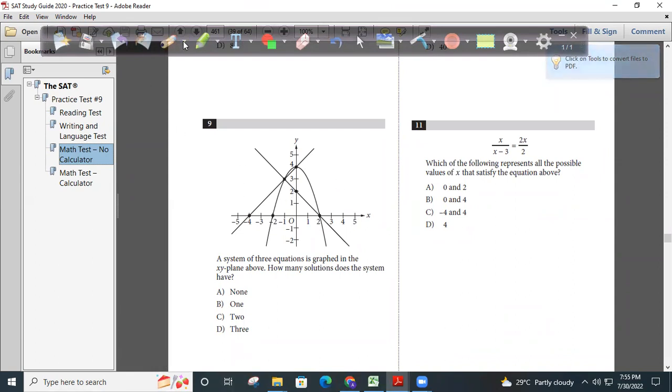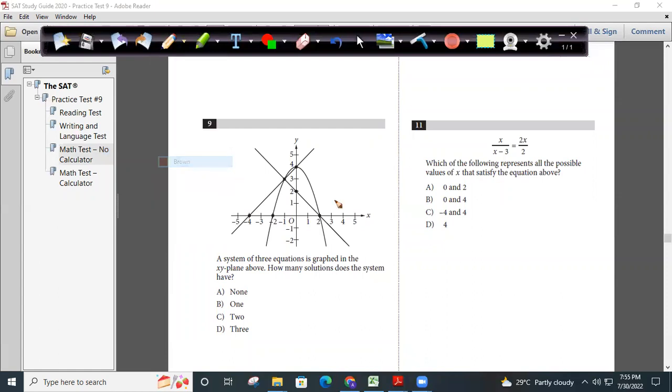You should always look for where all of them are meeting. That is the meaning of solution to the functions or graphs. So this is the only point where all three are meeting. So it will have only one solution.